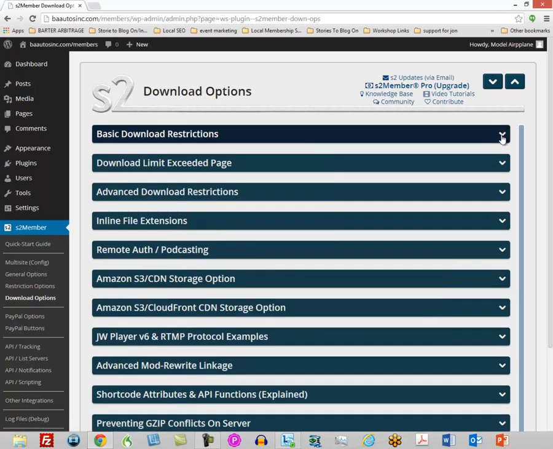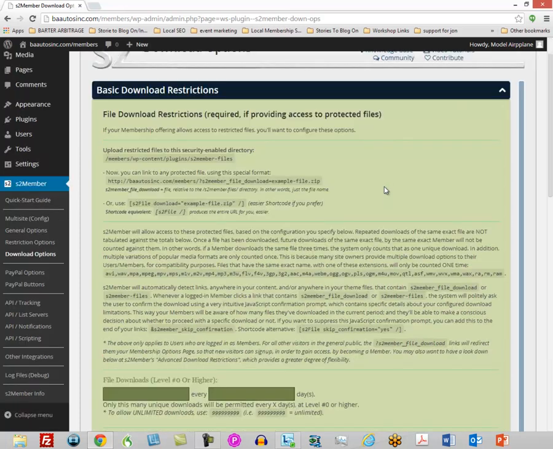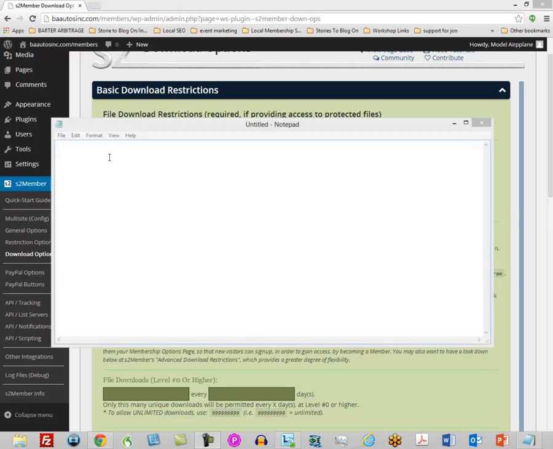Okay, so let's look at the download restrictions. What you want to do is you want to take this information, because we're going to be using this format for all of our posts over and over again. Go ahead and copy this. Then open up a WordPad file. And you're just going to drop that in there because you're going to be using this over and over again. So let's just keep that on the desktop.